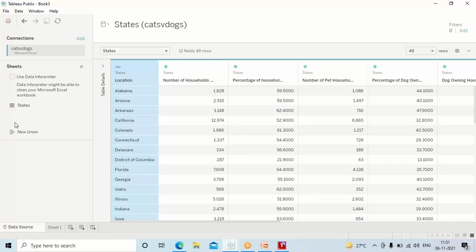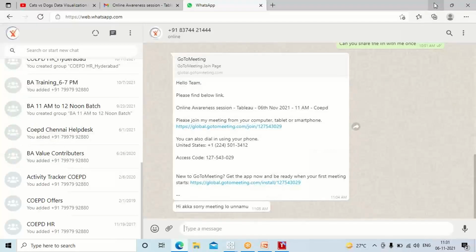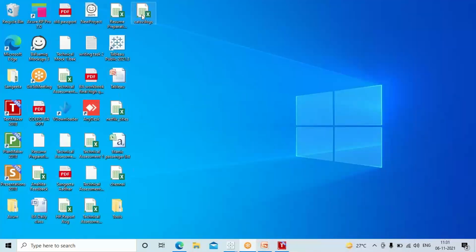Clear so far? Yes, guys. Now, once I have this data, could you please show us how the data looks in the original Excel file? Yeah, this is how it looks.